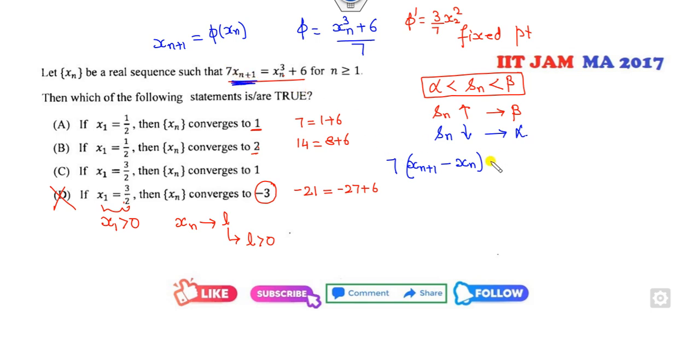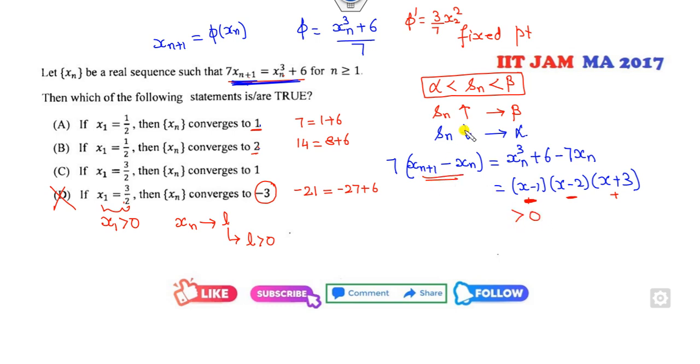It's 7 times, so it will be xn cube plus 6 minus 7xn. And you can see this is the same term. Now what are the roots of this? Clearly 1, 2 and minus 3 are the roots of the equation because it's satisfied. So whenever x1 is half, this number is negative, this number is negative, this number is positive. So that means this is greater than 0.